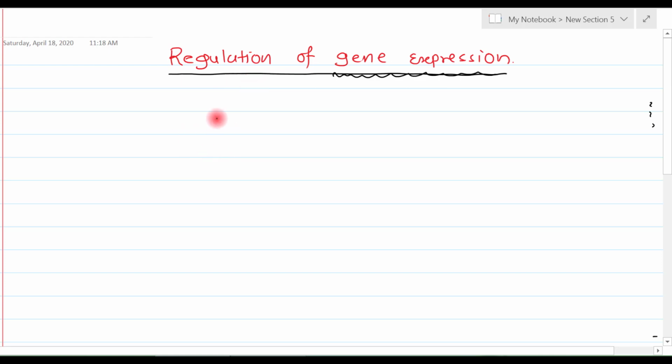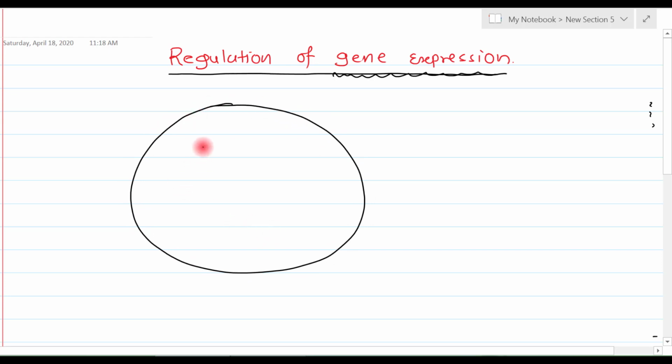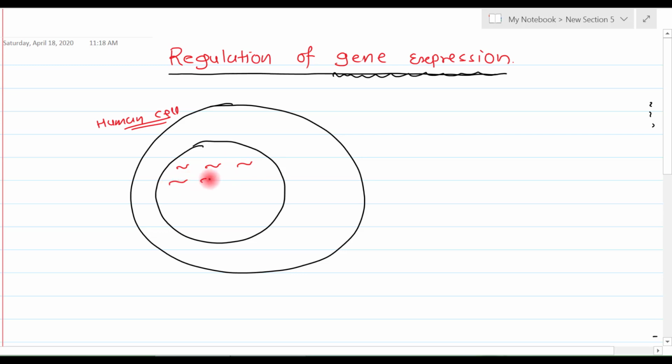Okay, so suppose you take one particular cell. Suppose this is one cell. This is the nucleus of that cell, and in the nucleus we know that there is genetic material, right? So if this is any human cell, suppose this is a liver cell. It can be any human cell. It may be a skin cell or kidney cell or muscle cell. But for example, we are taking a liver cell, which has a nucleus, and inside this nucleus we have 23 chromosomes, right? This is chromosome 1, chromosome 2, chromosome 3, chromosome 4, chromosome 5. Like that, we have 23 chromosomes.